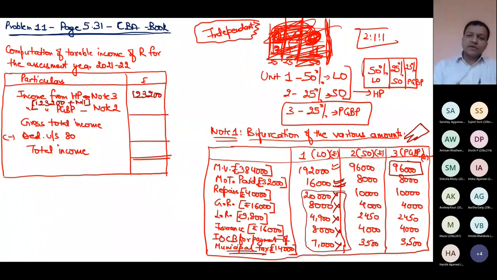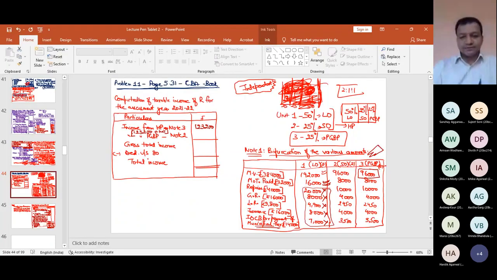Is 96,000 the expenditure of the assessee, or is it only a value?